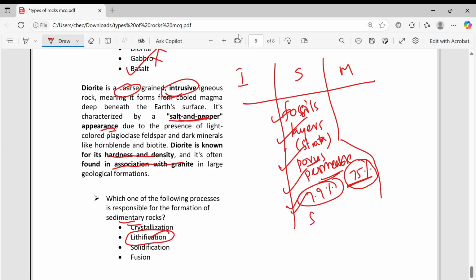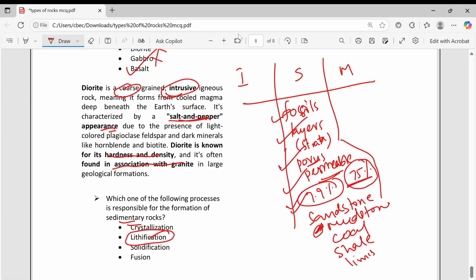Examples, for example, sandstone, mudstone. Then coal, shale.